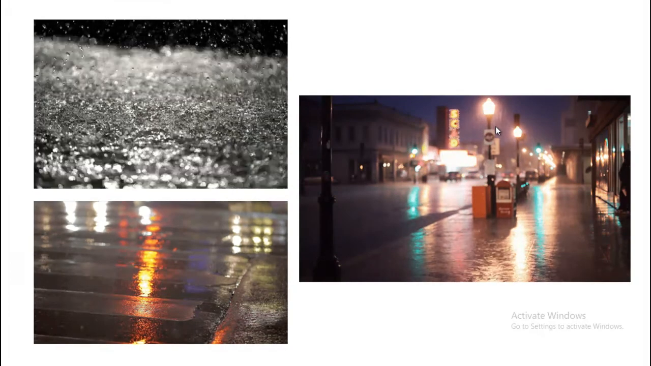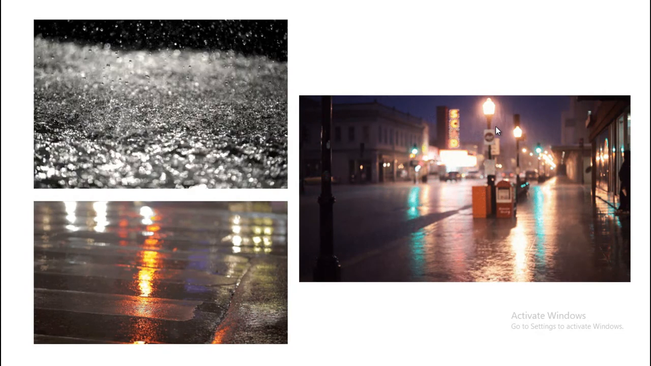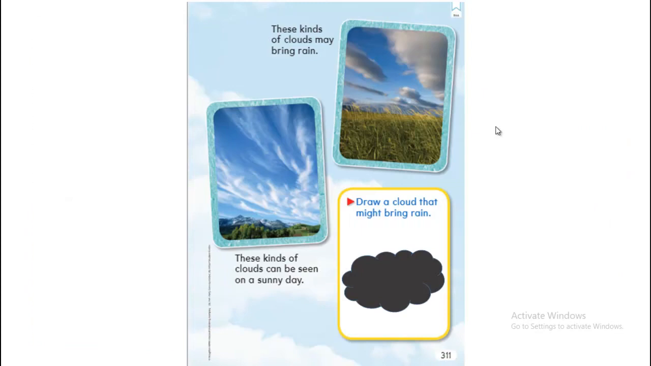It's going to rain. I'm sorry I put so many pictures. I loved all of them. I couldn't choose which one to put for you. So, these kinds of clouds bring rain because they are dark. And these kinds of clouds can be seen on a sunny day. You draw a cloud that might bring rain. I drew one for you, a dark cloud.